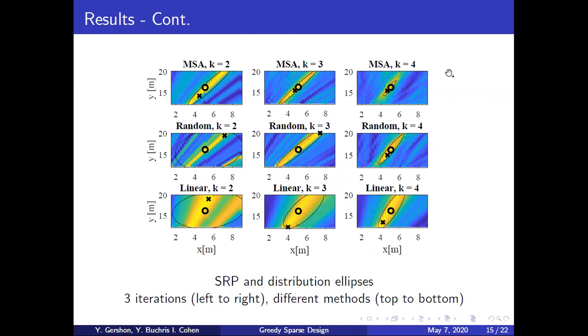And we are presenting our algorithm in the top line, the random design in the middle line, and the linear array on the last line. We can see that the distribution ellipse size, and so the power spread, decreases most significantly for our algorithm when compared to the random and linear design.